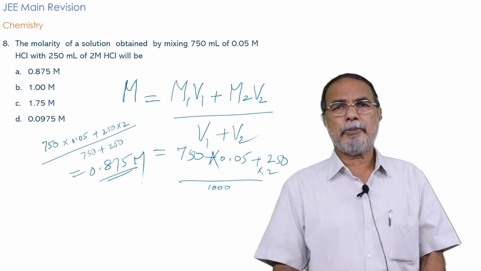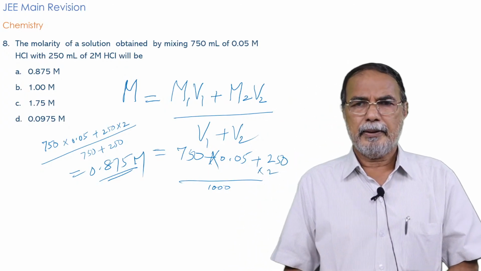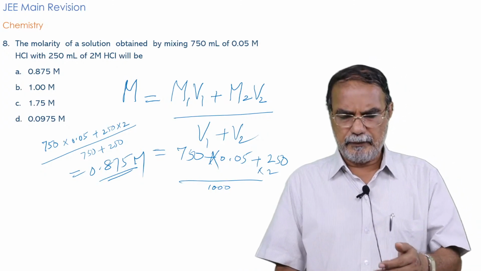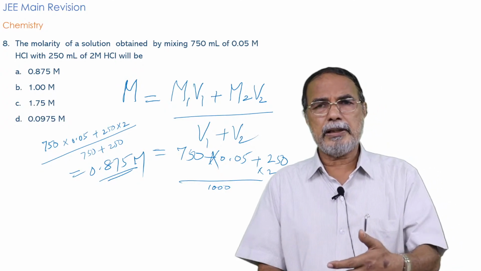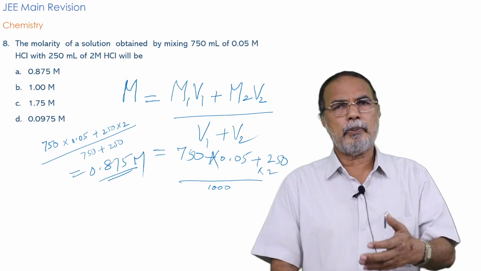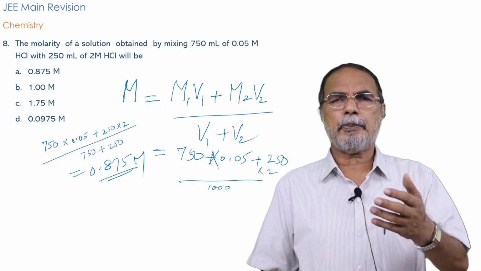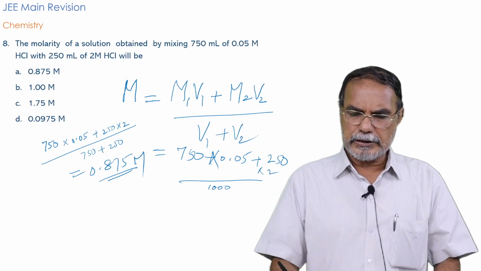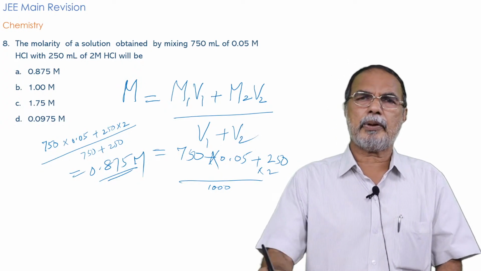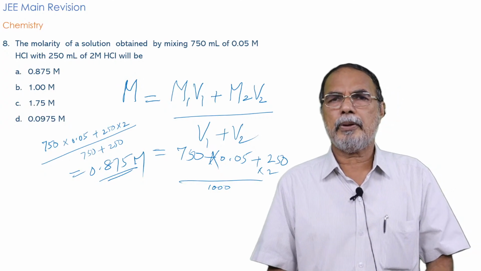What is to be studied during the discussion is how to work out the problem. It is not the numerical answer which we are interested in now. What is important is how to solve the problem. What is the basic principle underlying the problem, and what is the method of solution? That is what you have to find out. So this is the relationship that you have to bear in your mind to calculate the resultant molarity. I hope you follow the point.